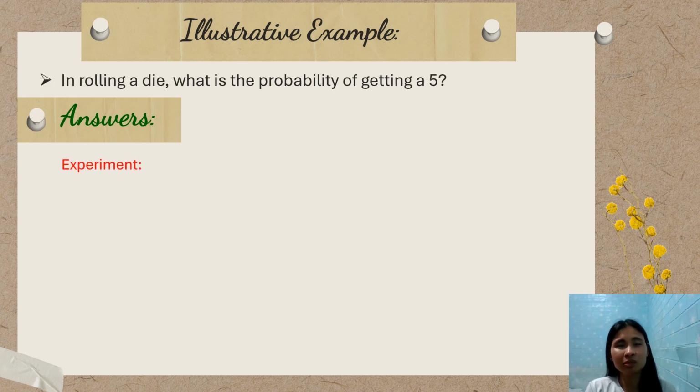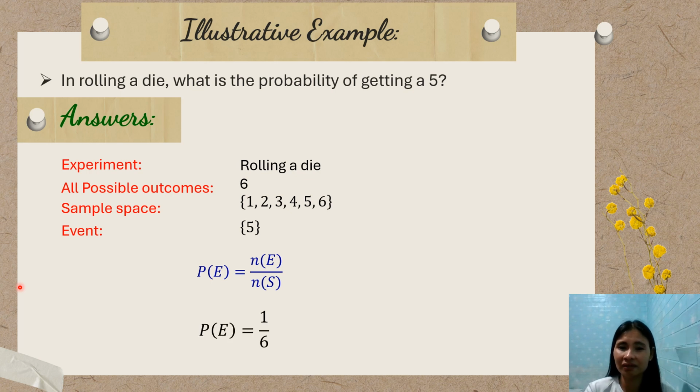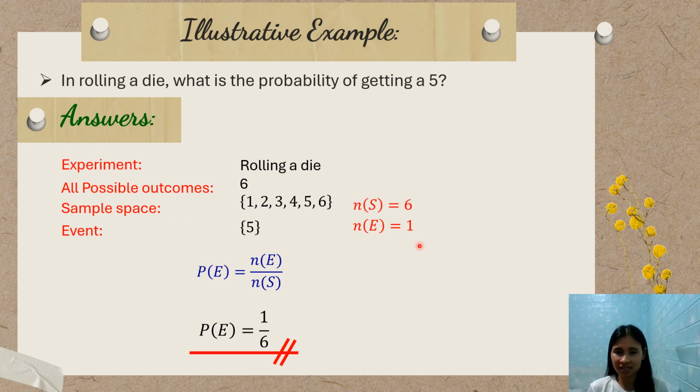The experiment that we are going to conduct is rolling a die. What are all the possible outcomes? There are 6. Why 6? The sample space in a die has 1 dot, 2 dots, 3 dots, 4 dots, 5 dots, and 6 dots. Next, the event, the condition, is getting a 5. From the sample space, there is only 1 which is 5. So the cardinality of the event is 1 and the cardinality of the sample space is 6.